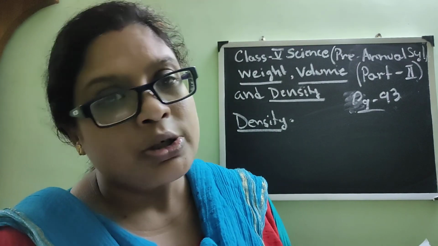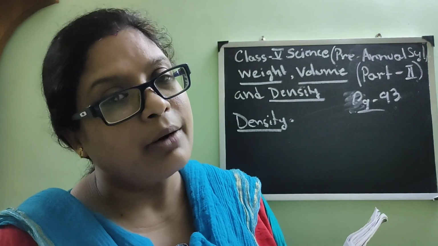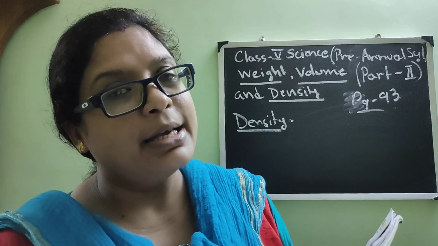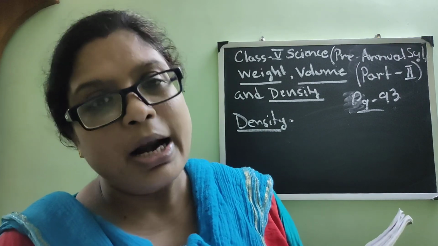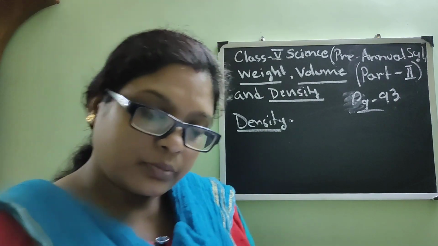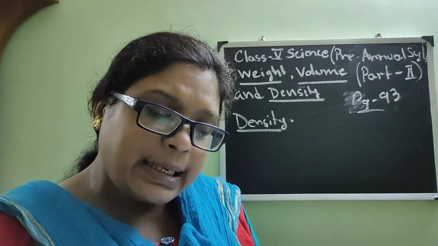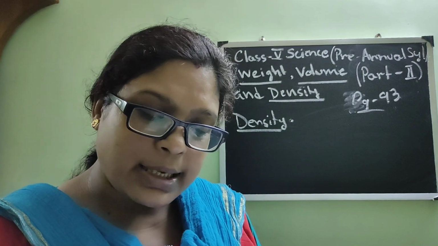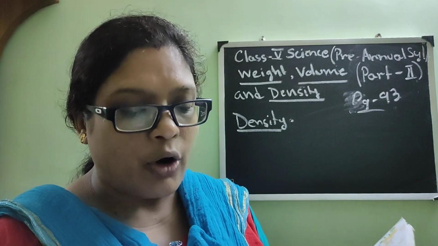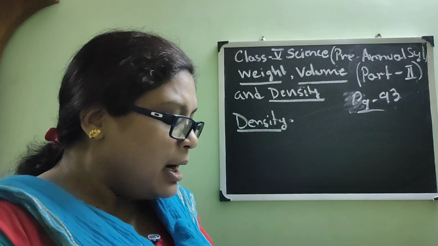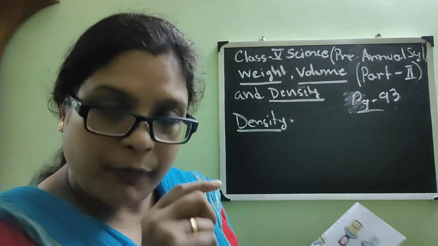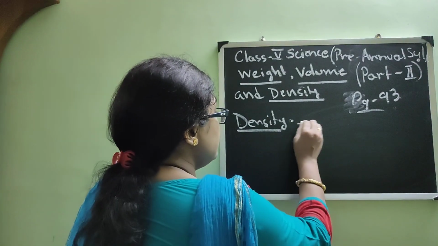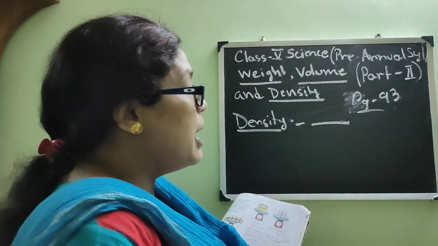In case of solid, we know the molecules are very tightly packed, in case of liquid a little bit spacious, and in case of gas the molecules are far away from one another. So density is defined as the weight of unit volume of the substance. Here, see, the meaning of 'of' is divided. So density is equal to weight by volume.